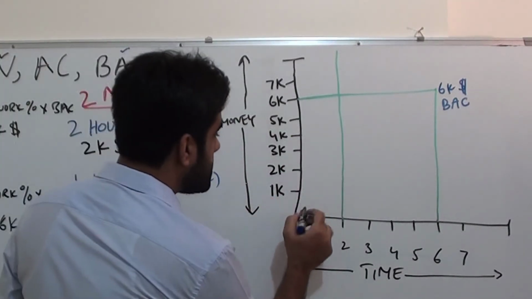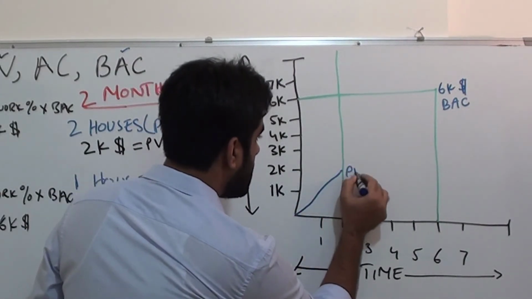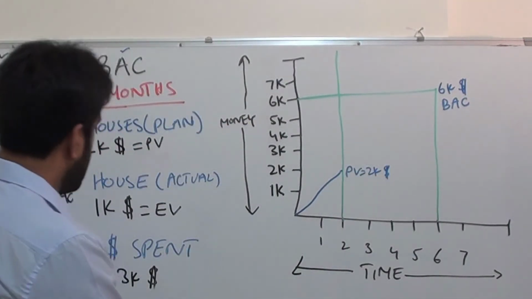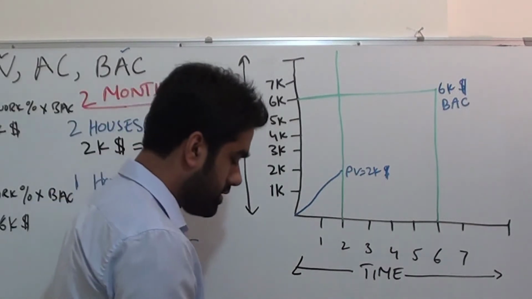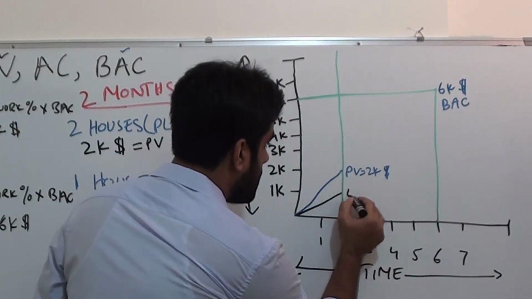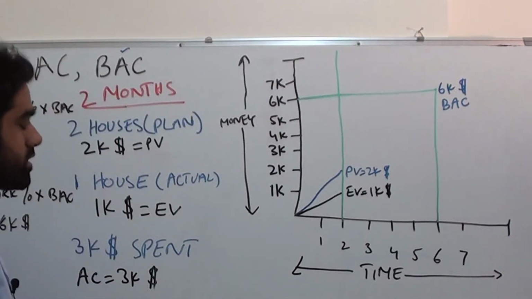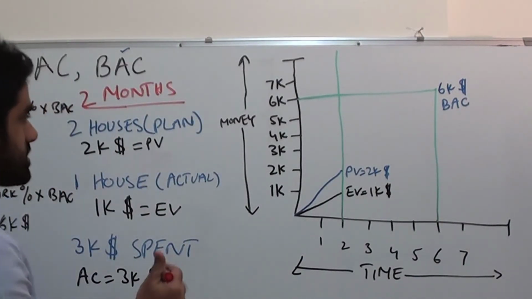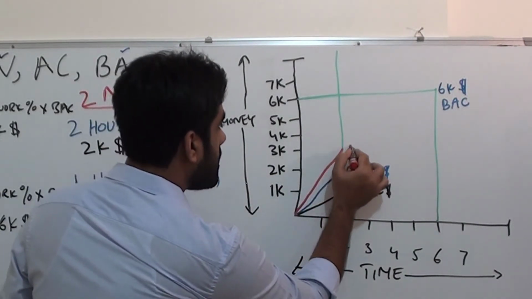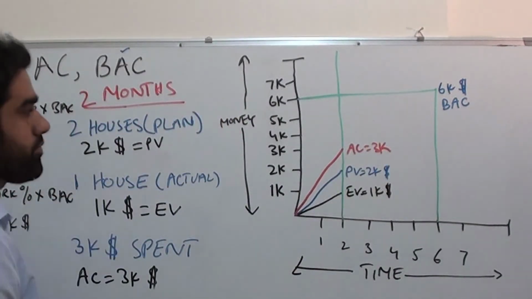Planned value after 2 months is equal to, yes, $2,000, right? Earned value is $1,000 and actual cost is $3,000.